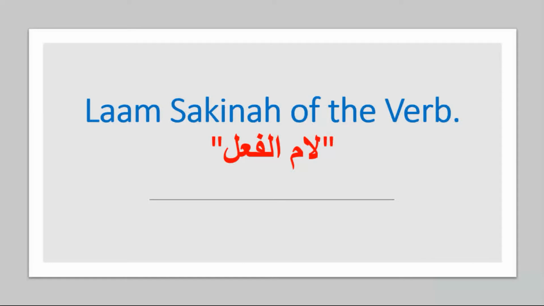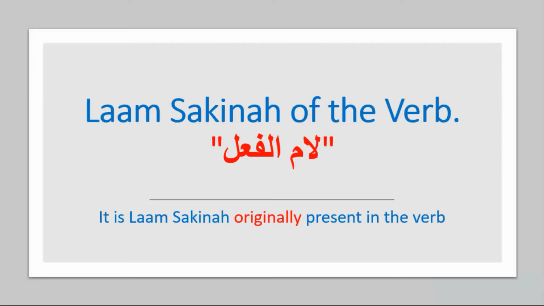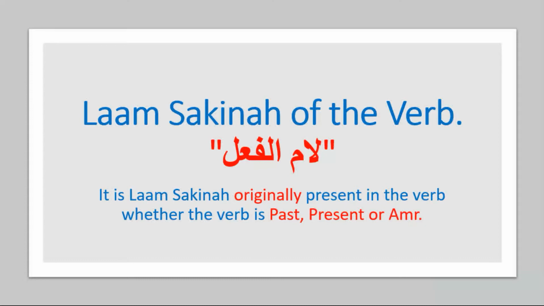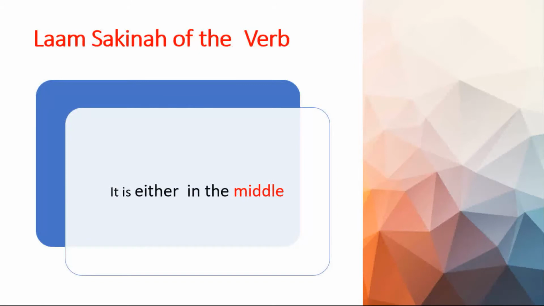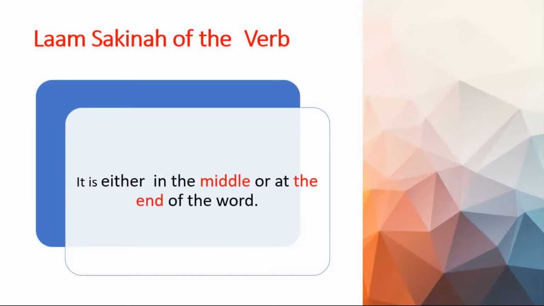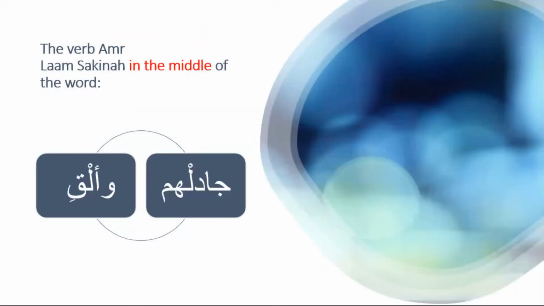So let's see Laam Sakinah of the verb. Laam Sakinah is called Laam al-Fa'l, and it is originally present in the verb. It is not added to the word, whether the verb is past, present, or amr. Laam Sakinah in the verb is either in the middle or at the end of the word. It is never at the beginning of the word because the Arabs do not start with a sakin. So it is either in the middle or at the end of the word.